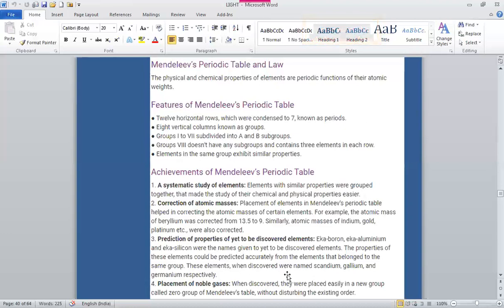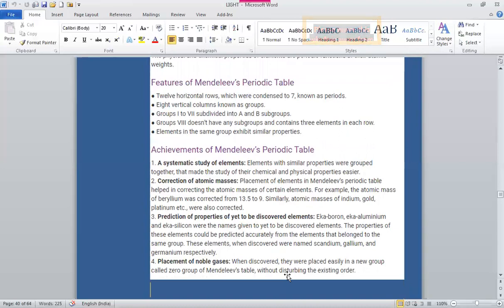It means he left gaps in his periodic table. He realized that there were some gaps in the periodic table, and these elements would be discovered sometime in the coming times, and he even predicted the properties of those elements. So it was a big achievement of Mendeleev.